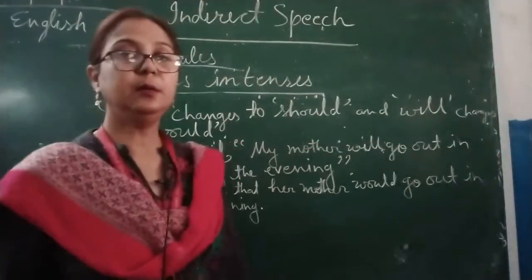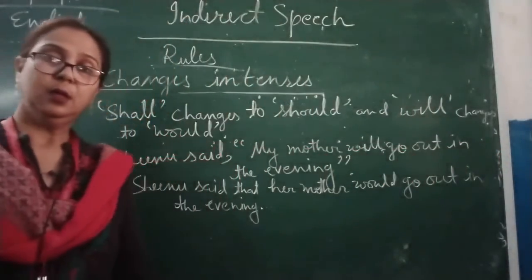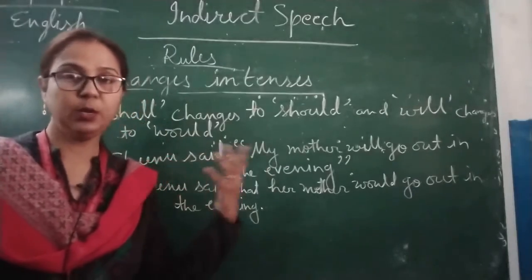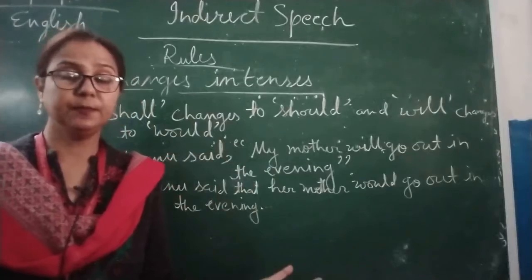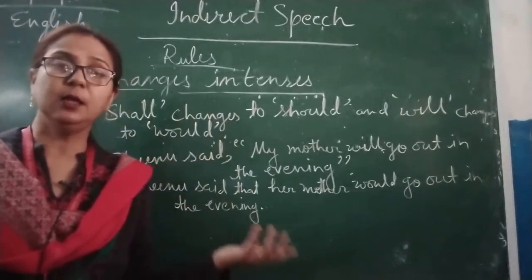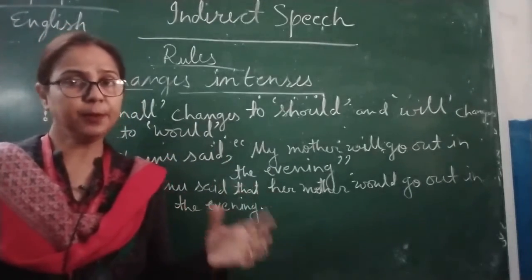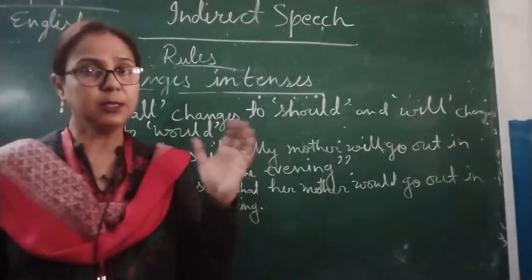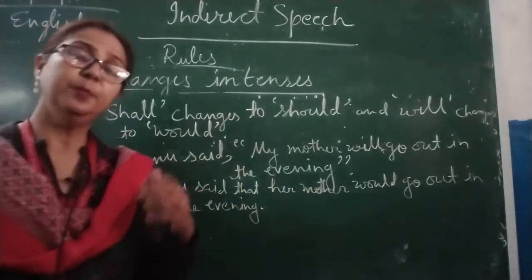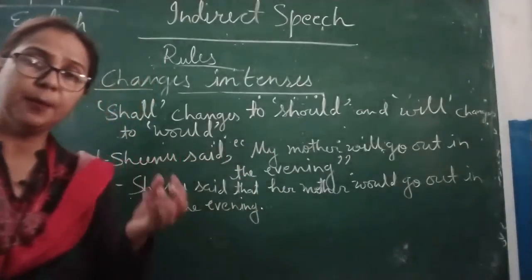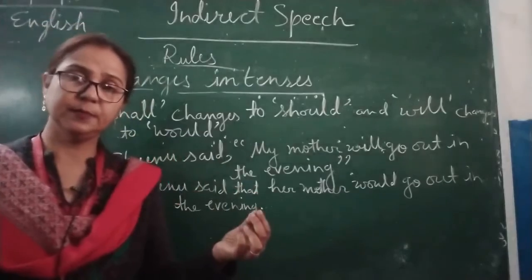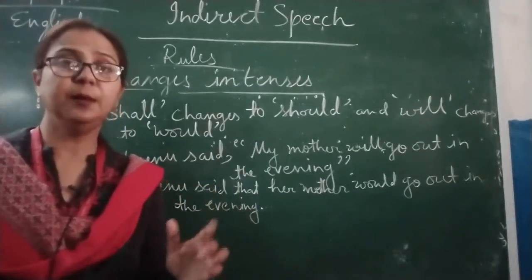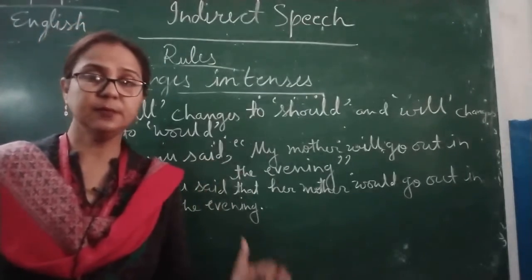So children, as we have learned many rules, how to change direct to indirect speech in tenses. So first thing that we have learned, simple present tense becomes simple past tense. Simple past tense becomes past perfect tense. Present perfect tense becomes past perfect tense.